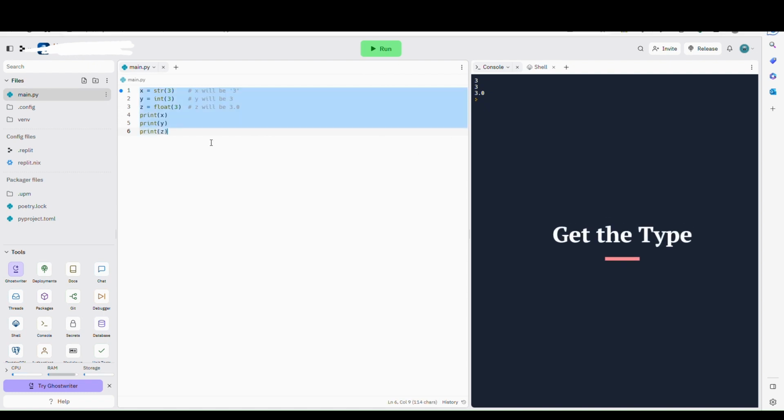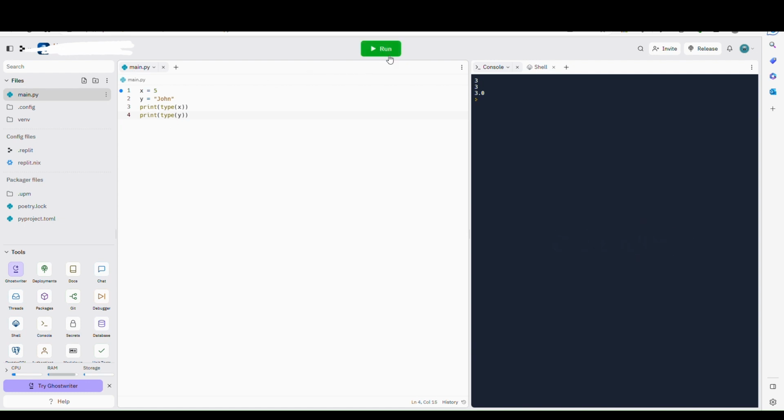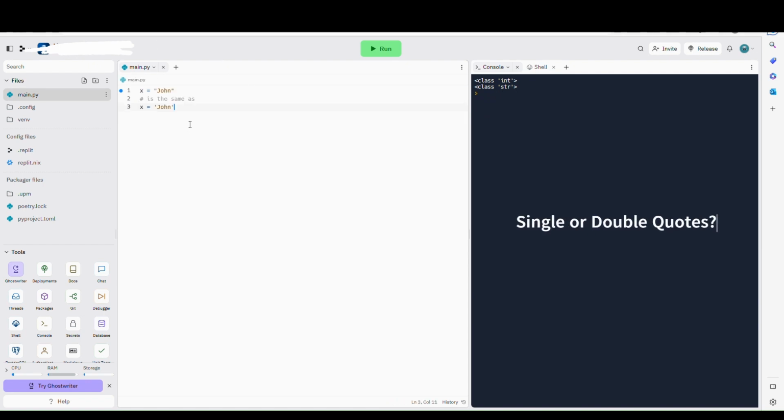Get the type. You can get the data type of a variable with the type function. You will learn more about data types and casting later in this tutorial. Single or double quotes. String variables can be declared either by using single or double quotes.